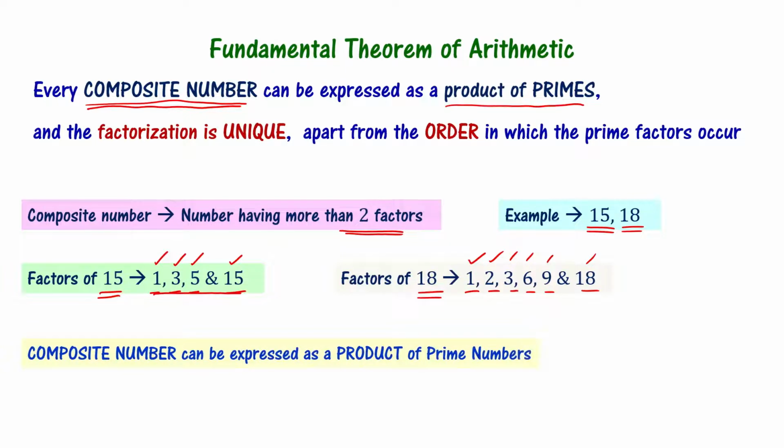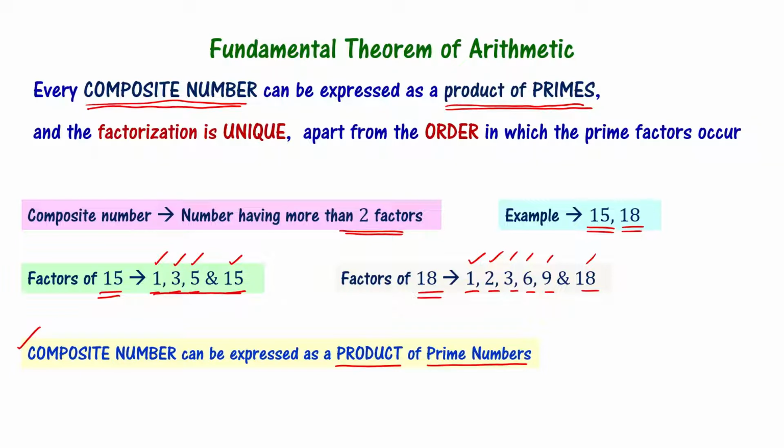Now, let's learn that every composite number can be expressed as a product of prime numbers, or primes. Doesn't matter, right? You can write it as prime numbers. Any composite number you take can be expressed as a product of prime numbers. This is one of the statements of the fundamental theorem of arithmetic, right?